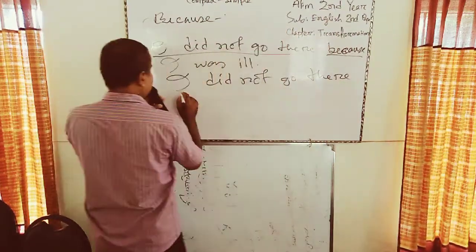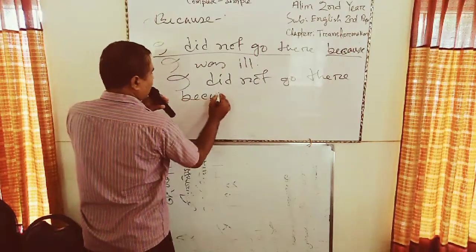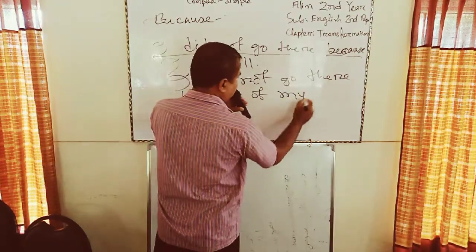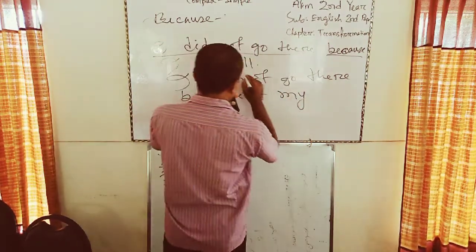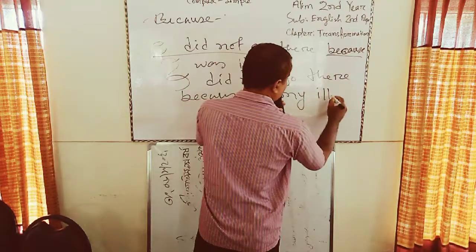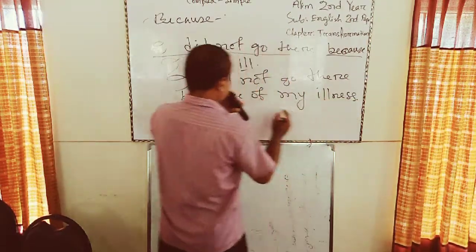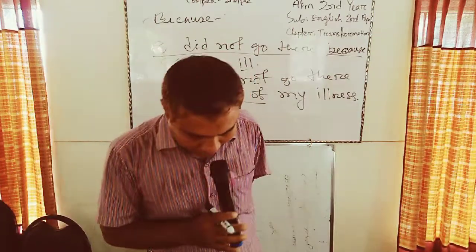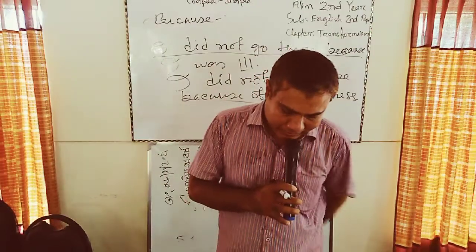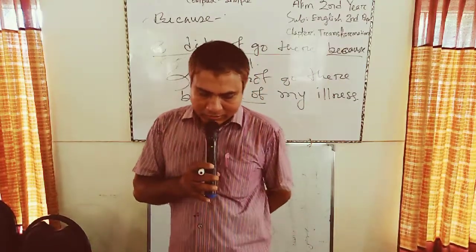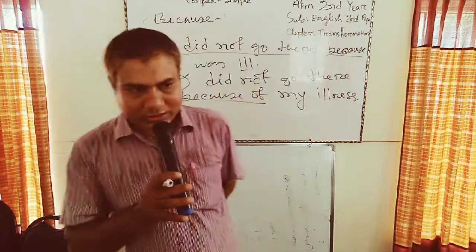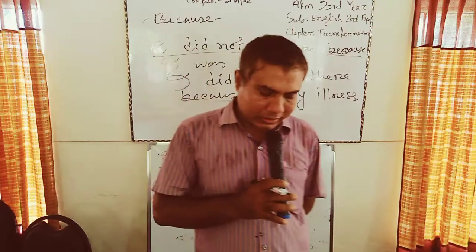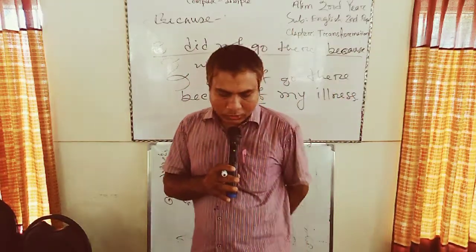Then I have to write because of, and the second clause becomes a possessive plus noun: because of my illness. Here we see that I have used because of. In this way, we will get many complex sentences with since, because, as. These sentences we can make simple by using because of.